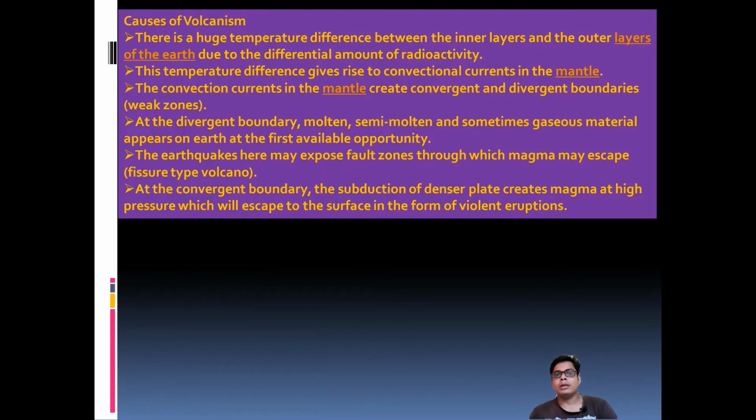The earthquakes may expose the fault zone, and from this fault zone the magma also comes out. That is called the fissure type of volcano. And at the convergent boundary, through subduction, the denser plate goes down, and magma under high pressure also comes out violently. So that is also a main cause of volcanoes.